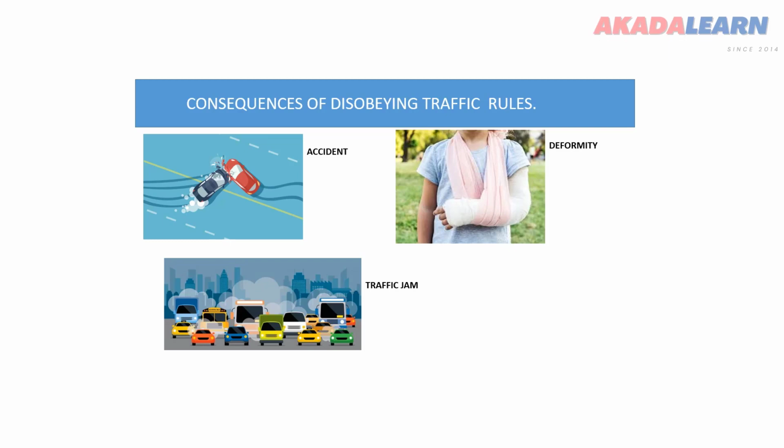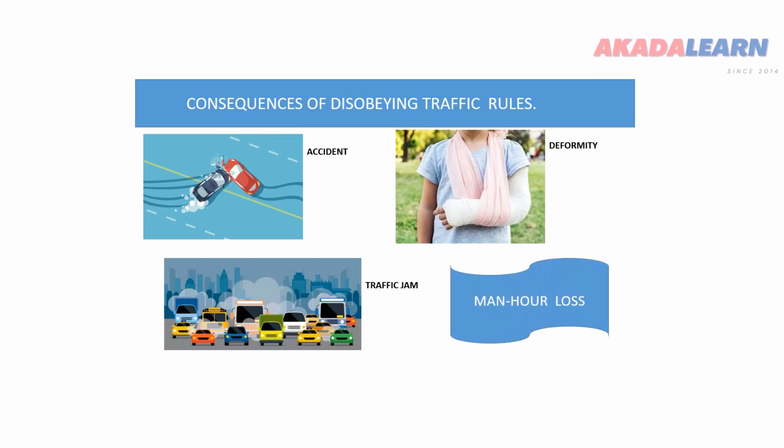Finally, another consequence of disobeying traffic rules is man-hour loss. Disobedience to traffic rules could lead to delay, thereby depriving people from attending to their daily activities and appointments, resulting in loss of time, money, and other benefits to both private and public establishments. So let us endeavor to obey the traffic rules. It is very important, and it will be beneficial for everyone if rules are obeyed.